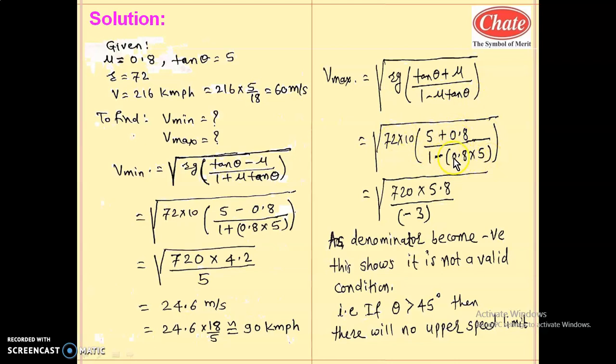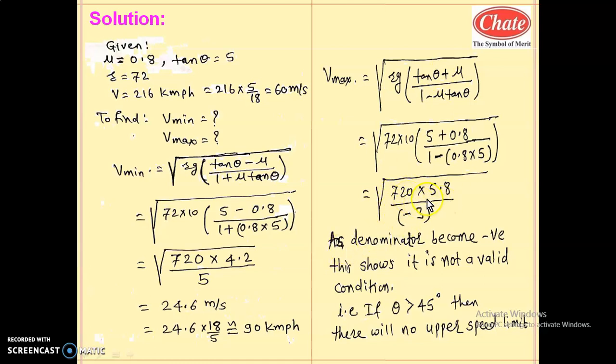If you try to solve, here the denominator comes out negative. As the denominator is negative, it leads to a complex number, meaning it is not solvable.